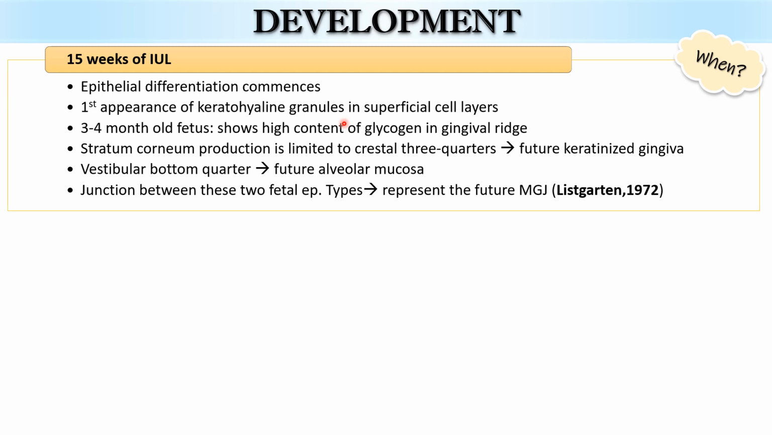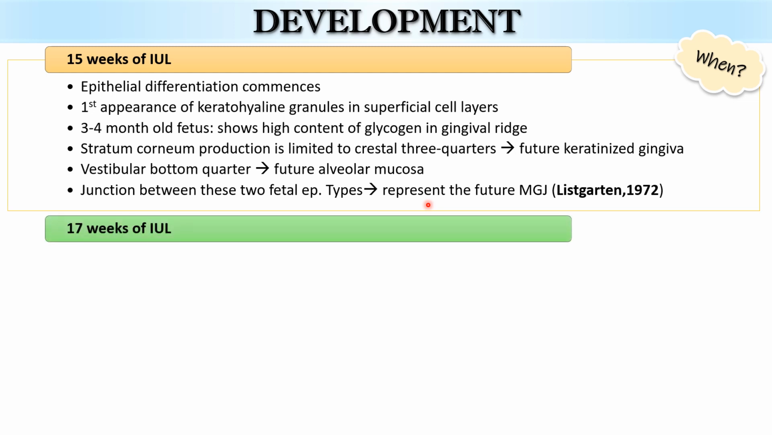Stratum corneum production is limited to the coronal three-fourths, that is the upper part, the upper third of the alveolar ridge, which represents the future keratinized gingiva. The bottom quarter does not have a well-defined stratum corneum, and well-defined stratification won't be there; it represents the future alveolar mucosa. The junction between these two fetal epithelial types will represent the future mucogingival junction.